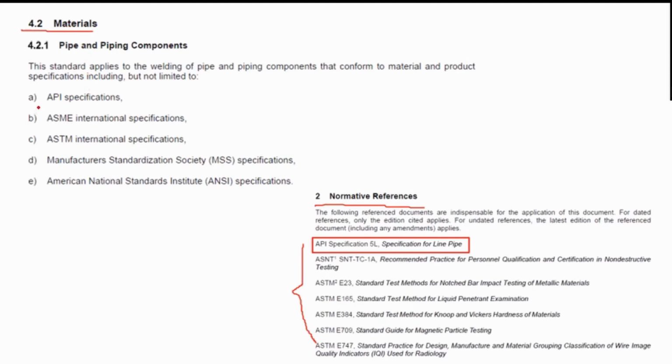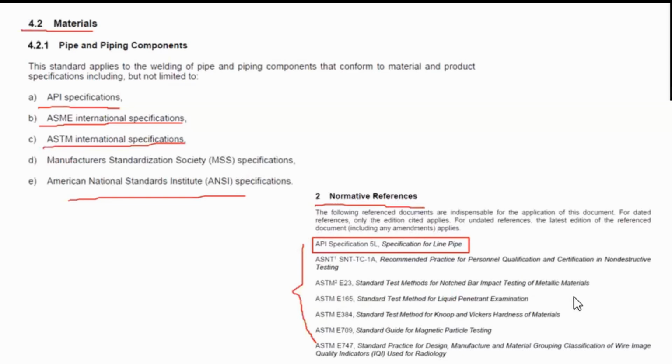Those standards are API specifications, ASME international specs, ASTM international specs, some of the MSS specifications, and ANSI specifications as well. In the normative references, it was very specific that API spec 5L, specification for line pipes, is also referred to. As you can see, both in the normative references and the material references, BSI and AWS 5.28 were not referred to.